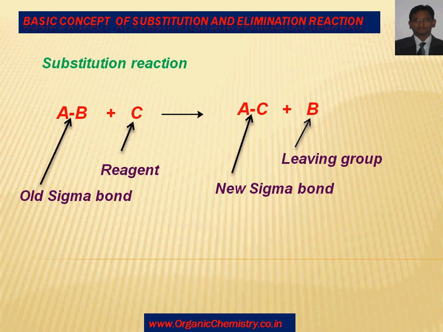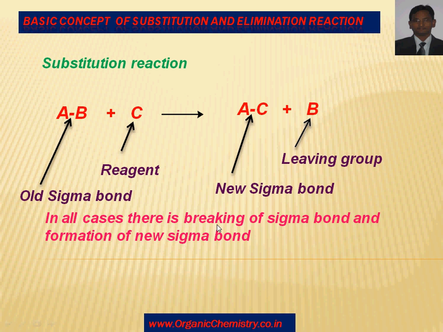In all substitution reactions, the old sigma bond is broken by a reagent, a new sigma bond is formed, and a leaving group goes out. In all cases, there is breaking of a sigma bond and formation of a new sigma bond. Such a reaction is called a substitution reaction.